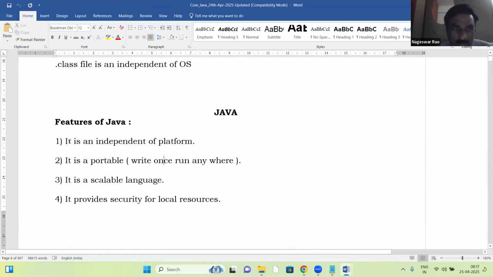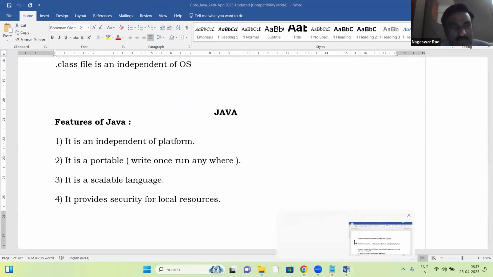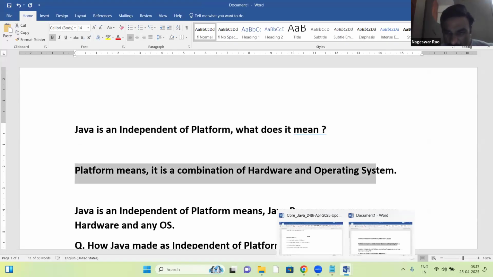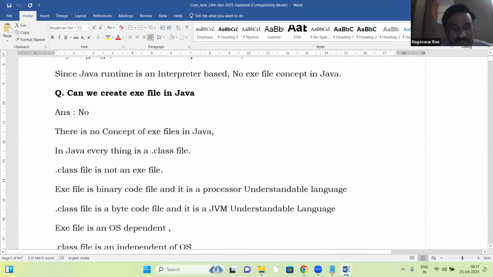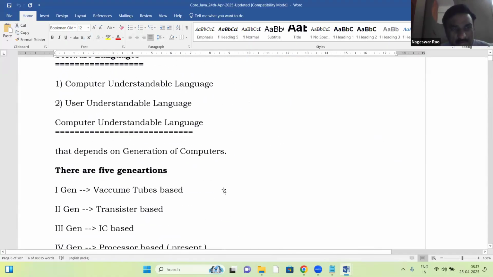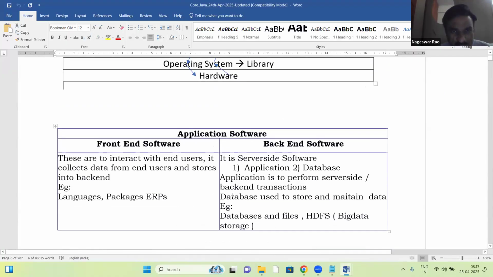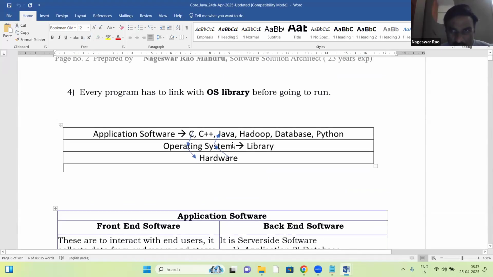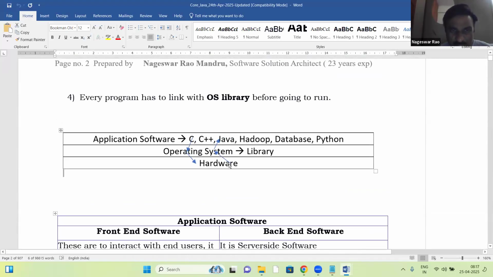Let us see how Java is independent of platform. Java is an independent platform. What does it mean? Here, platform means a combination of hardware and operating system. In your system there is hardware and OS, right? These two layers are the platform.